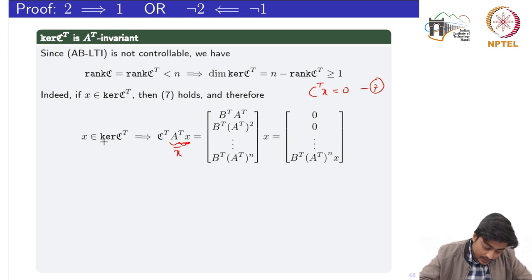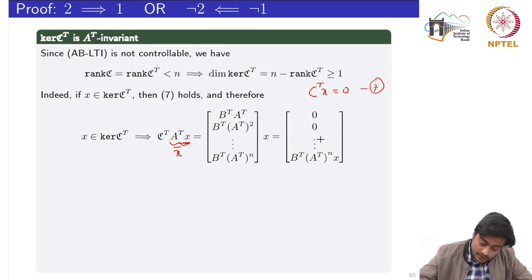Okay, so I can write this also as C transpose times A transpose times X, where this A transpose X would be multiplied by every element of the block matrix. So we would have B transpose times A transpose, and the power of A transpose would increase by 1 in all the block matrices. Earlier we have already seen that all these elements are 0, except A transpose to the power n times X, which is not necessarily equal to lambda to the power n times X. If it were, then it would also be 0.